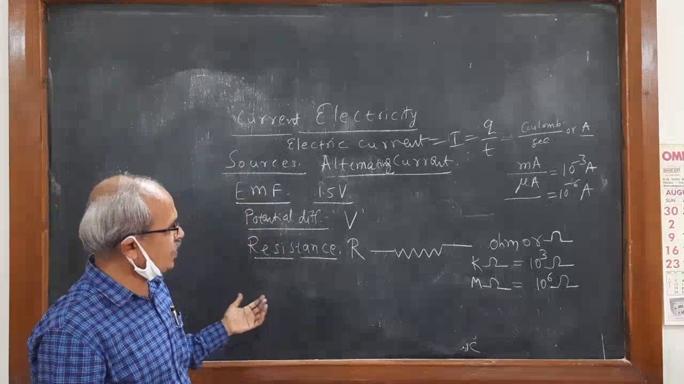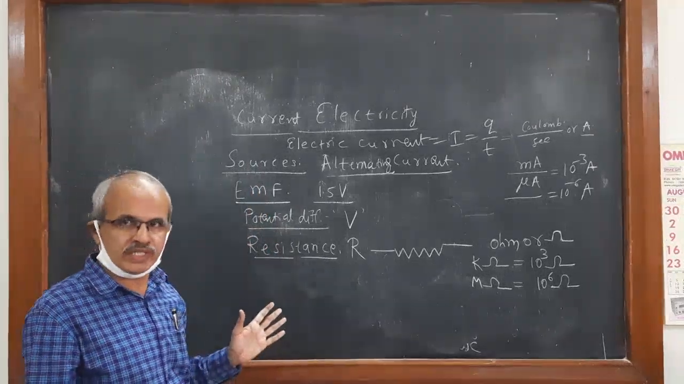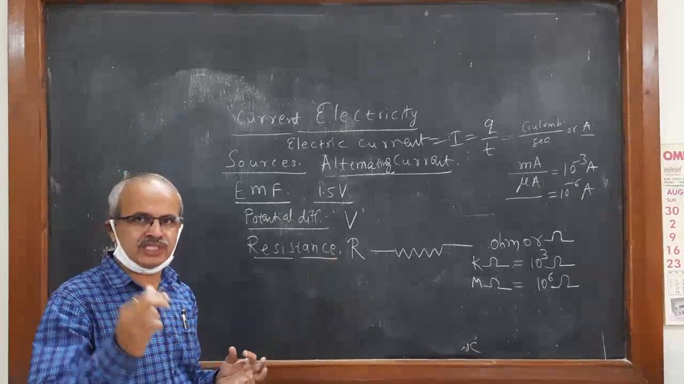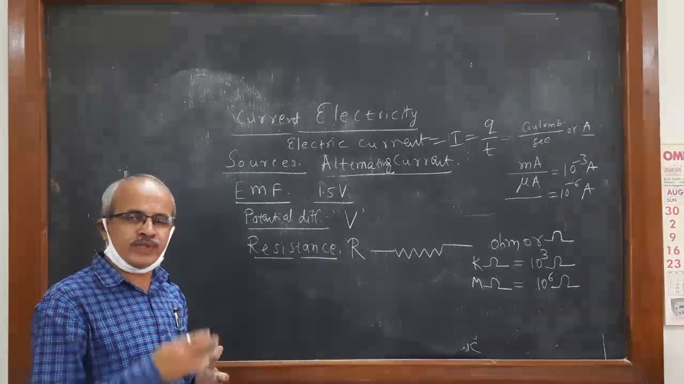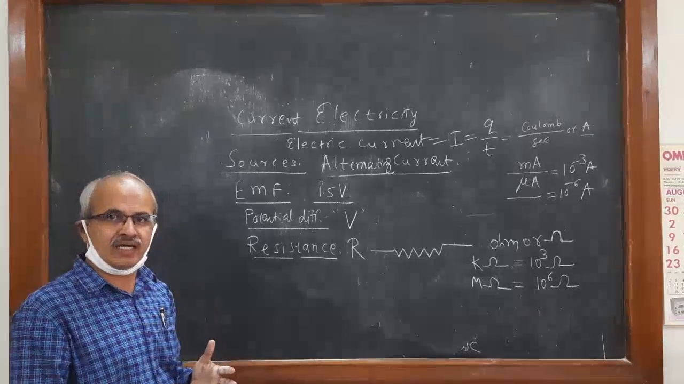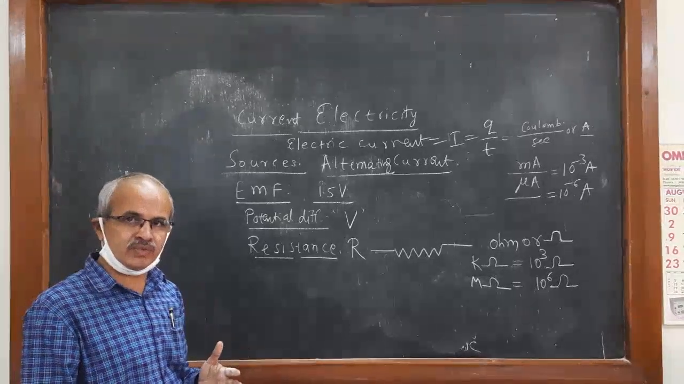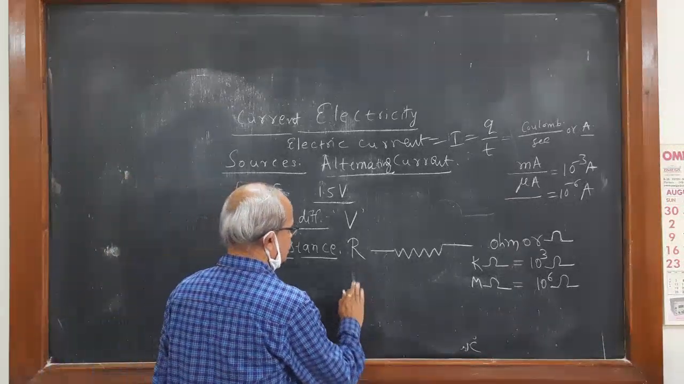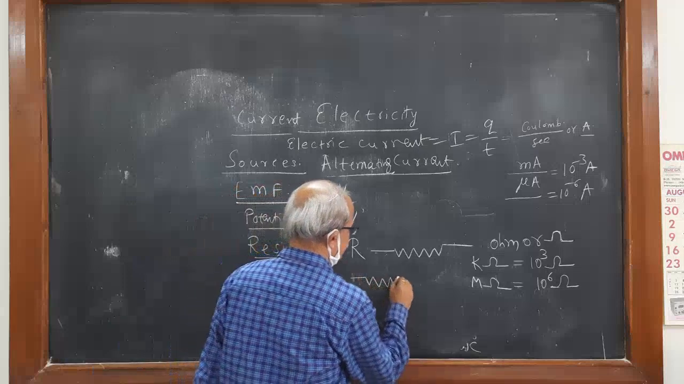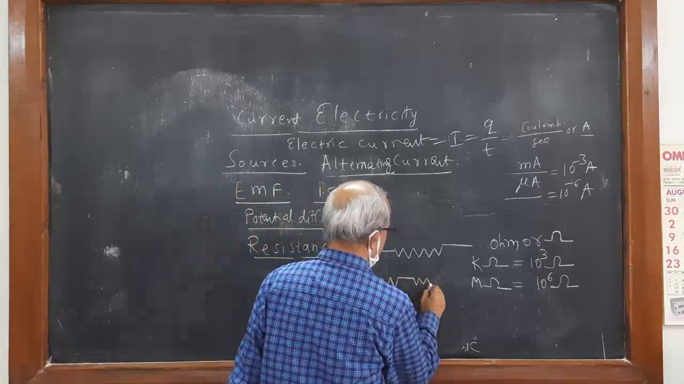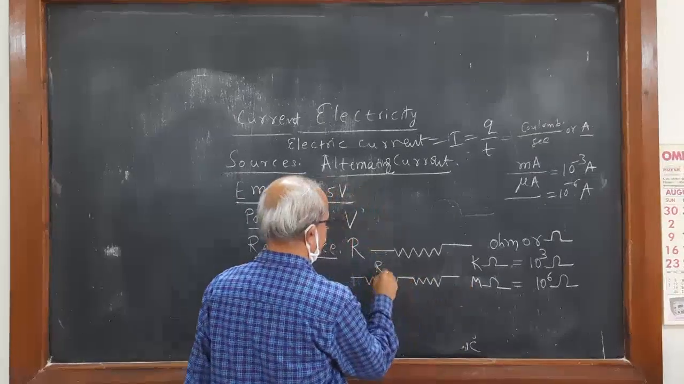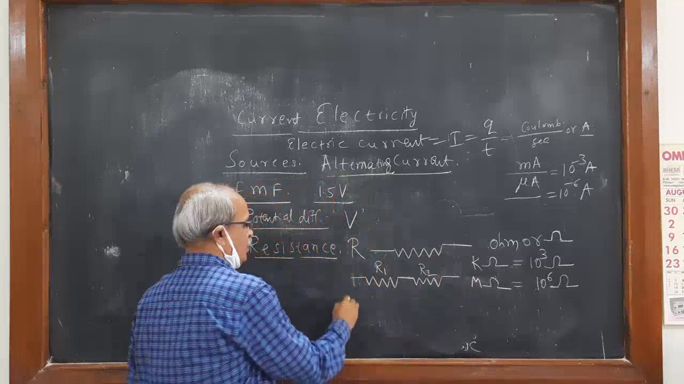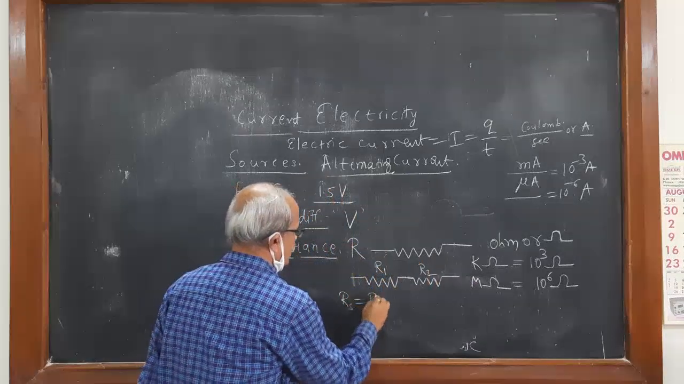Sometimes if you require more opposition, more resistance, resistances may be connected in series. If you connect two resistances in series, they are added. If you connect two resistances in parallel, then the equivalent resistance will be less. Suppose two resistances are connected in series, this is a series connection, and here the equivalent resistance is Rs equals R1 plus R2.